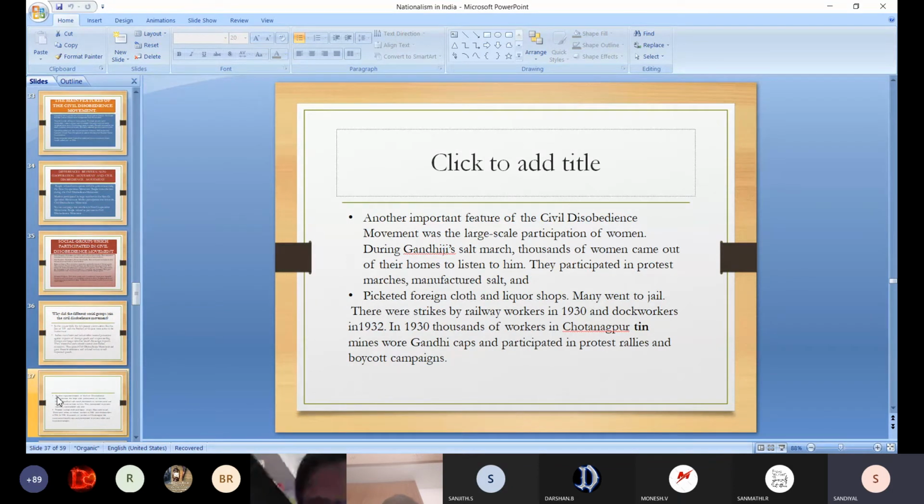This is a very important side we have to see. Another important feature of the civil disobedience movement was the large scale participation of women. That is very important. During Gandhiji's Salt March, can I have you all with me? Whether I am audible, are you able to understand?